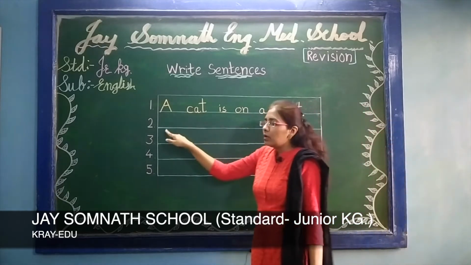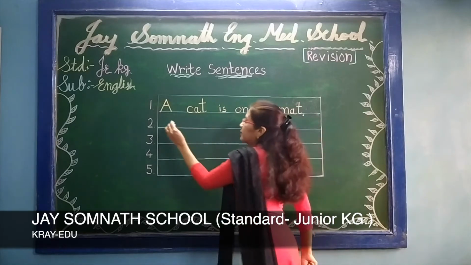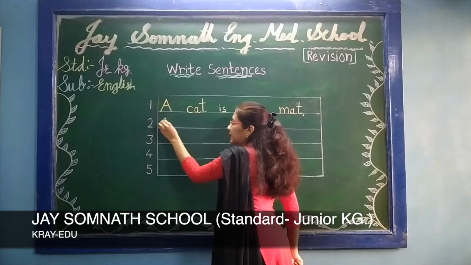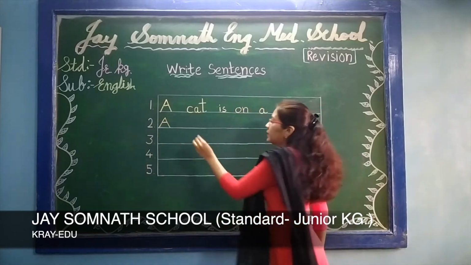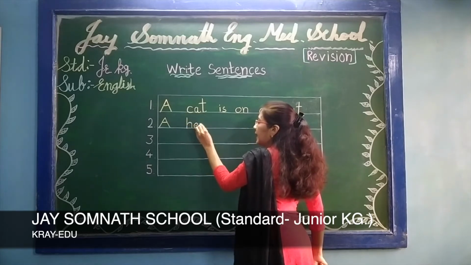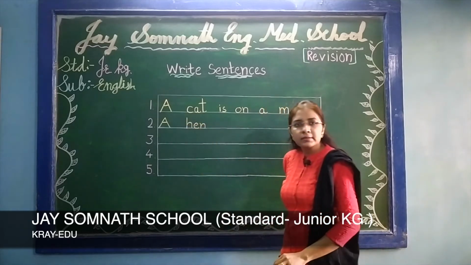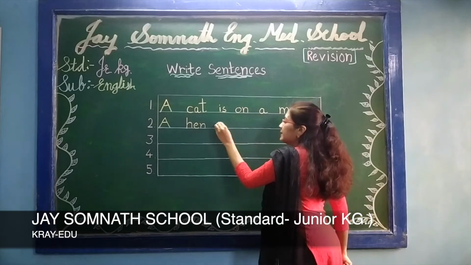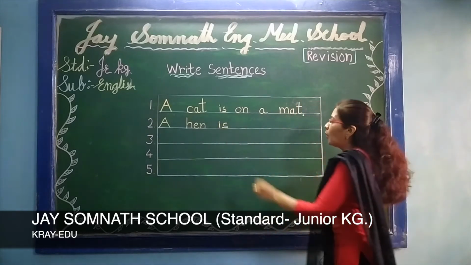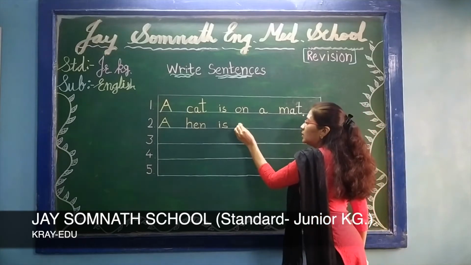Okay. Now, our next sentence is again, write capital letter, first letter A. You know also hen spelling, H-E-N, hen. I-S, is. O-N, on.